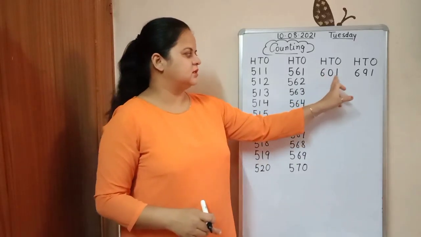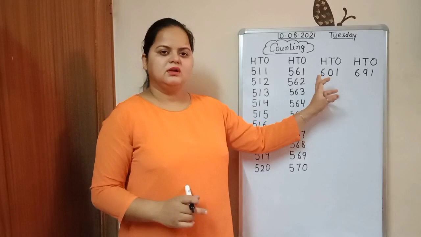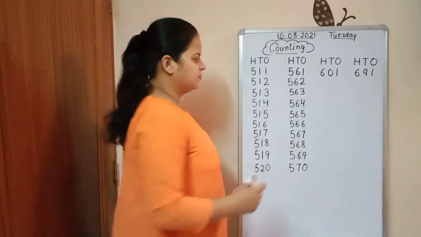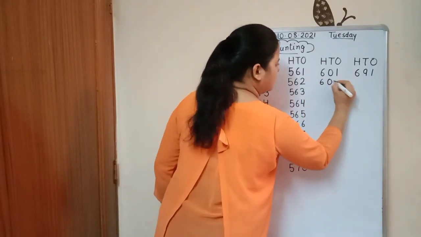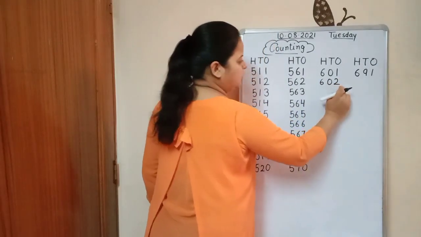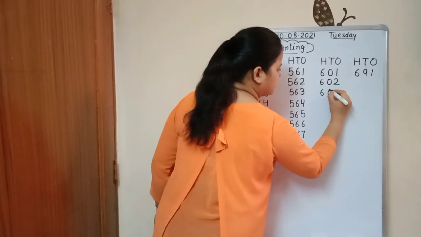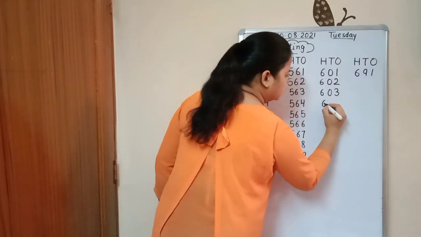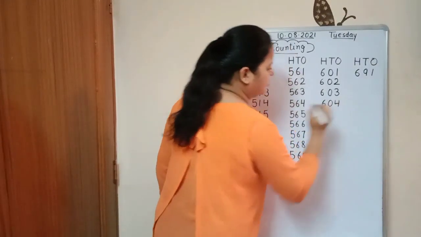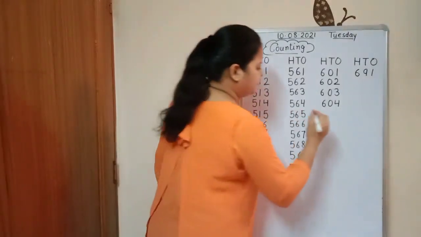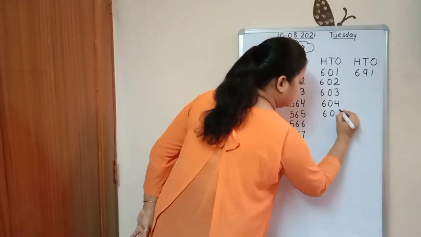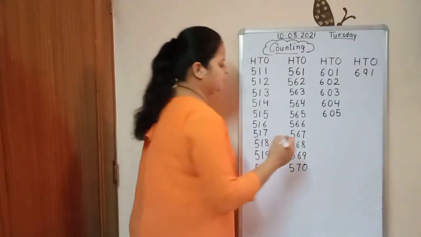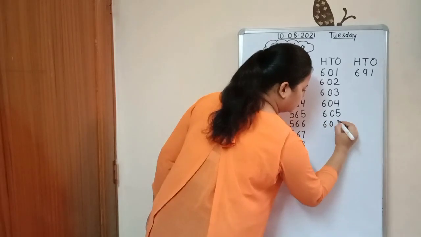Next line is 601. What is this number? 601. 602, 603, 604, 605, 606.